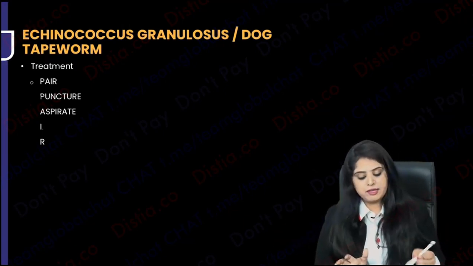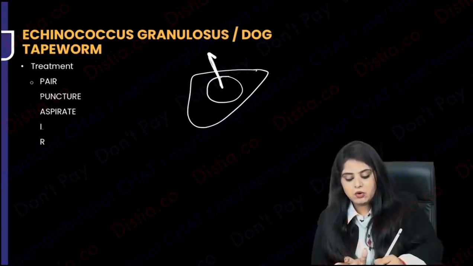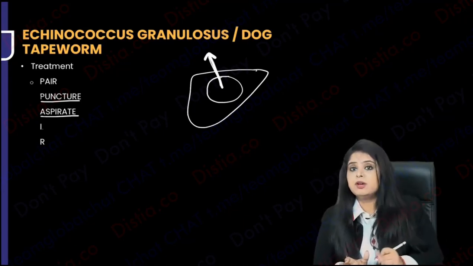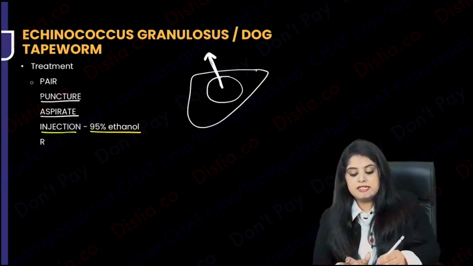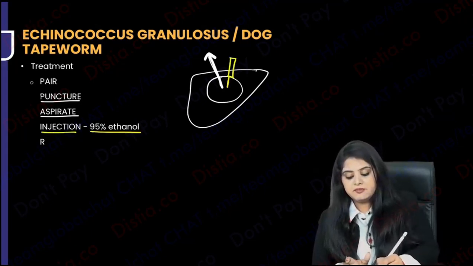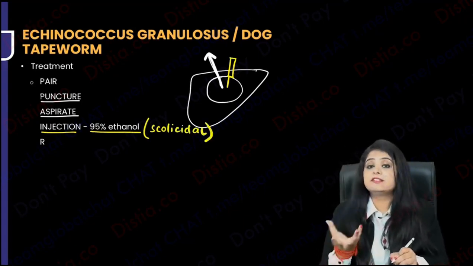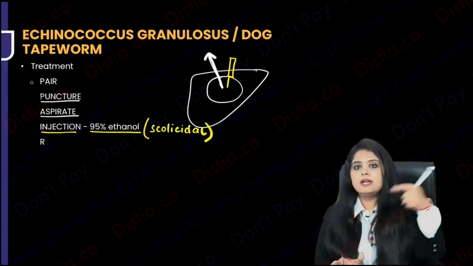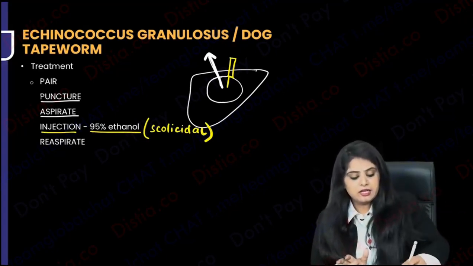Immediately aspirate. So for example, if this is the liver and over here you have the hydatid cyst, first you're going to puncture and immediately you will take out all the fluid. You will aspirate it out. And you know after that what you'll do? You will give an injection of 95% ethanol. Why? Because that is a scolicidal agent. It is going to kill the scolices, the brood capsules, the hydatids. And once you have injected ethanol, you can't leave the ethanol there. Once all of them have died, you're going to re-aspirate it out again.